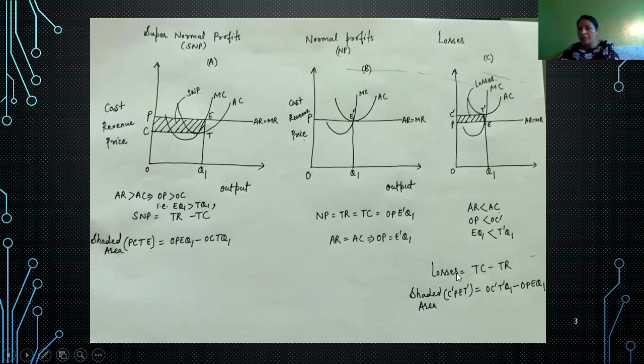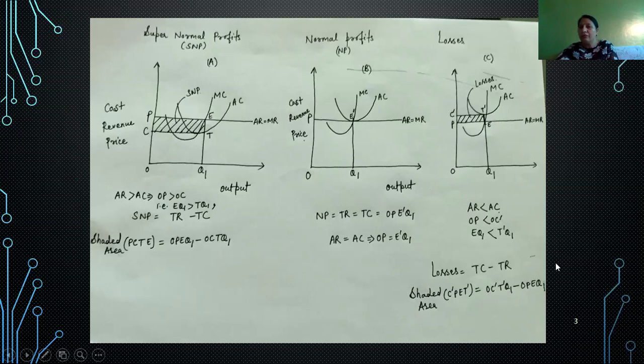Losses equal total cost minus total revenue. Total cost is OC' into OQ1, so this area OC'T'Q1. And what is total revenue? OP into OQ1, that is OPEQ1. So total cost is more than total revenue, so the firm is suffering from losses.